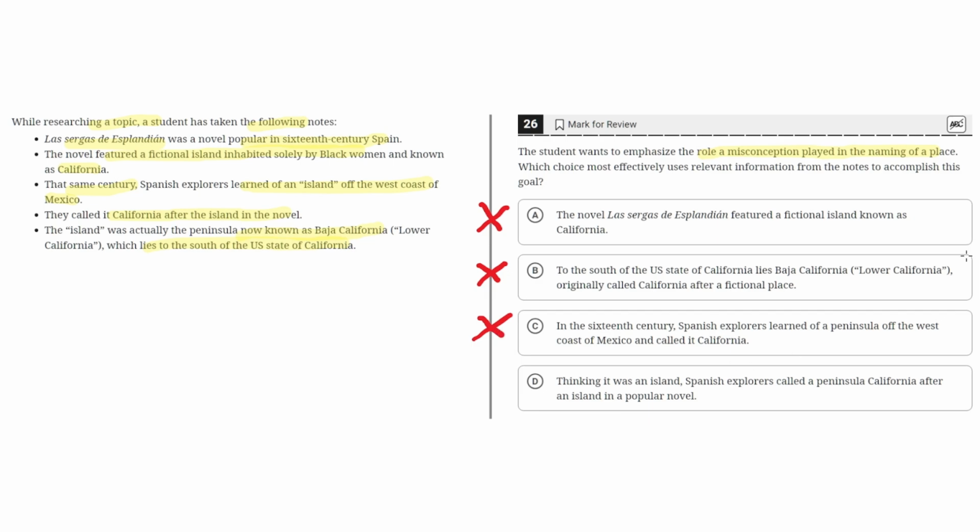D. Thinking it was an island, Spanish explorers called a peninsula California after an island in a popular novel. This is the correct answer because it properly shows how they thought that the area they called California was an island, and instead it was a peninsula, and thus they called it California because they presumed it to be an island based off this book. So overall, D is the correct answer.